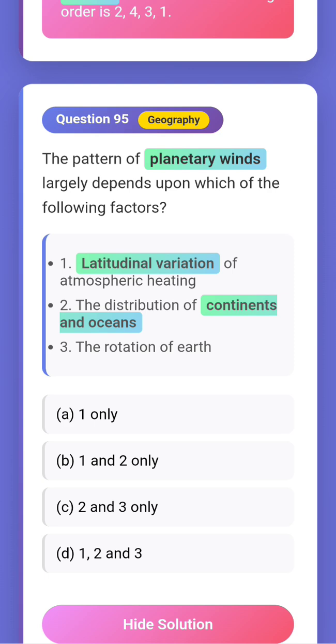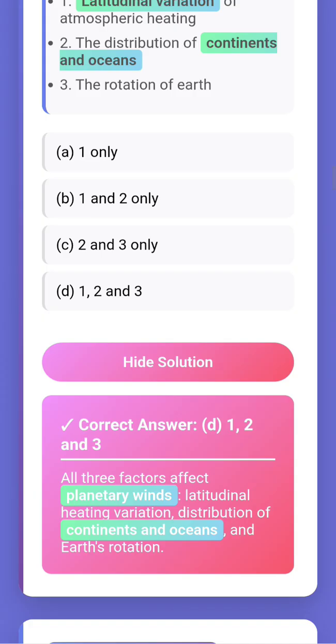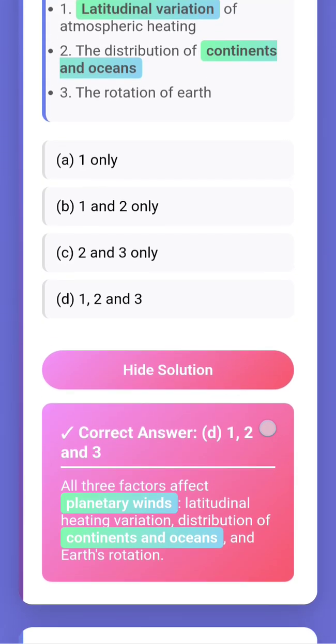So the pattern of planetary winds largely depends upon which of the following factors? Latitudinal variation of atmospheric heating. Yes. The distribution of continents and oceans. Yes. The rotation of Earth. Yes. I think all the three. Yes. All three factors affect the planetary winds: latitudinal heating variation, distribution of continents and oceans, and Earth rotation.